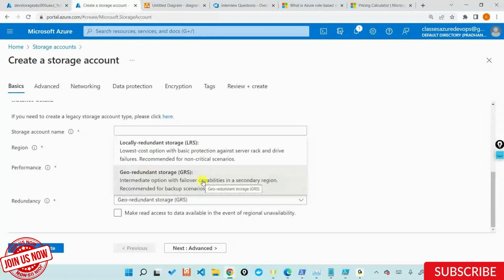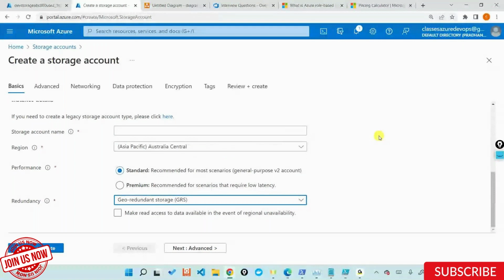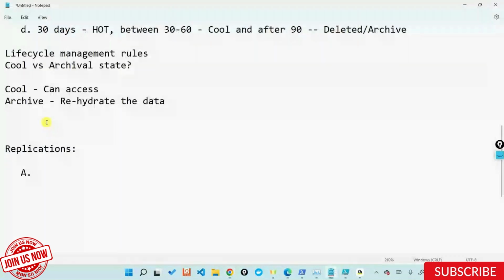You do not have something like ZRS. You do not have something like GZRS. You don't have all those categories. Not all the redundancy options are supported in all the regions. So very importantly, if I talk about how many redundancy models are available, it depends on the region. Not all the Azure regions have all the redundancies available.